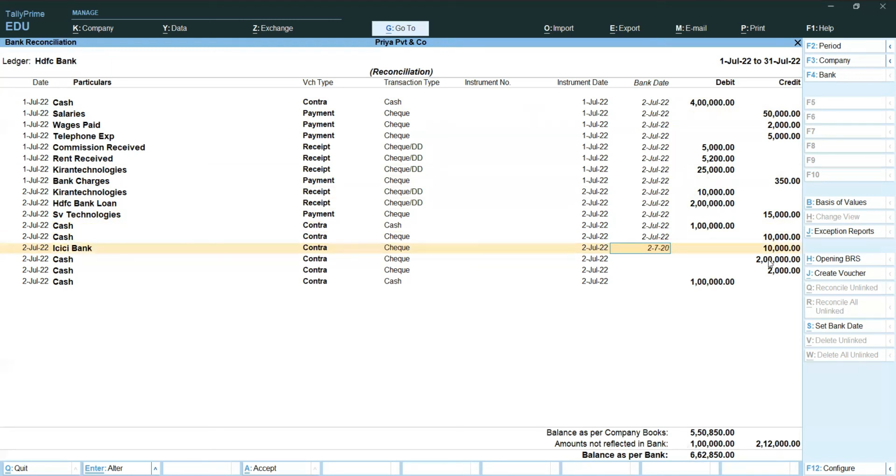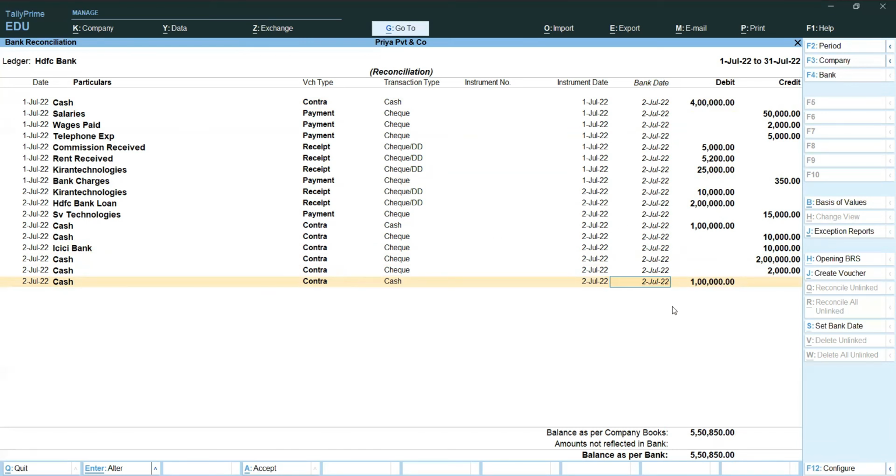So like this, I am updating all statement dates, bank statement dates. Okay, like this I updated. Now here, actually, we paid a check to HV Technologies. One check we have. For example, that check is returned now. That check was returned on 2nd July. We want to prepare a check return entry also. How to prepare that one, I will explain to you.